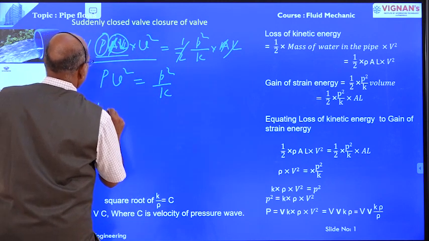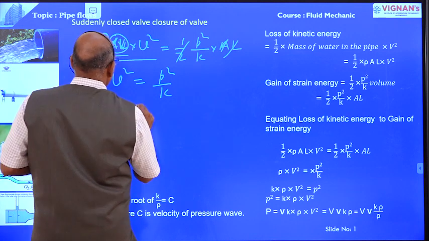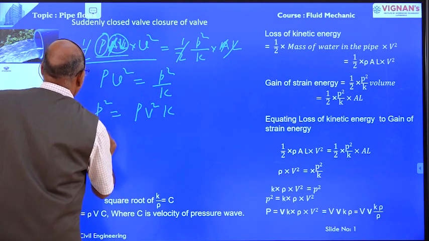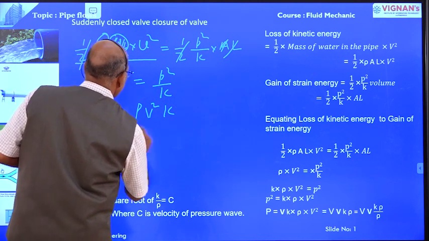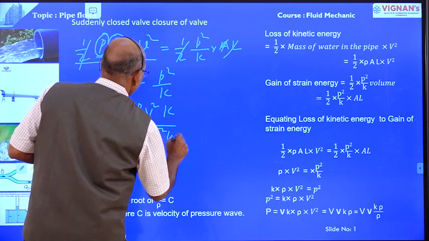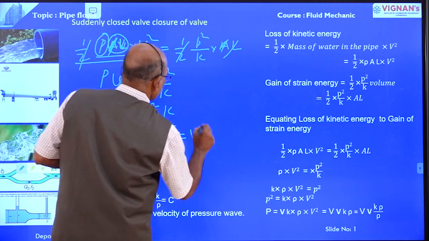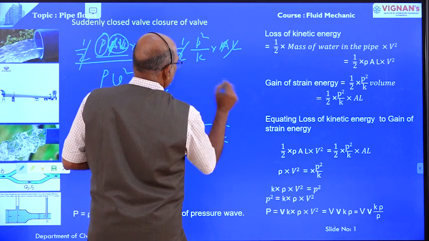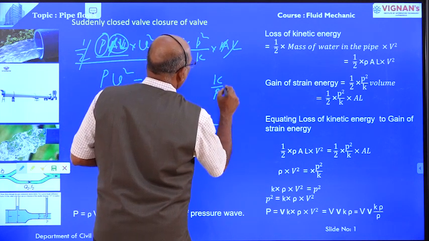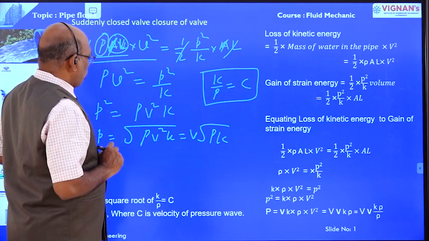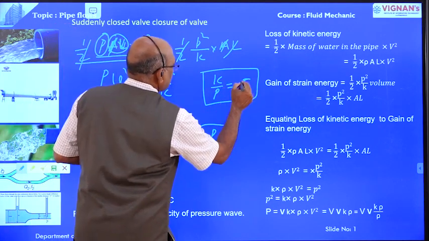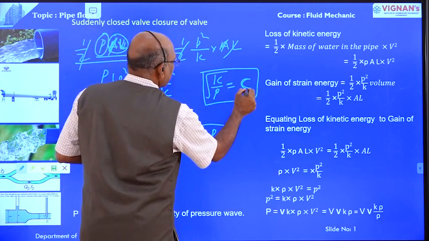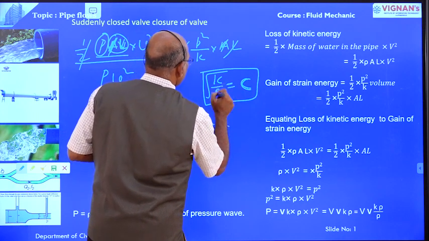Now, P square is equal to rho V square into K, or P is equal to square root of rho V square K. This is equal to V into square root of rho K. But we know one formula, C equal to root K by rho. This is the velocity of pressure wave. Velocity of pressure wave C is equal to root K by rho. This is one formula already I have given.